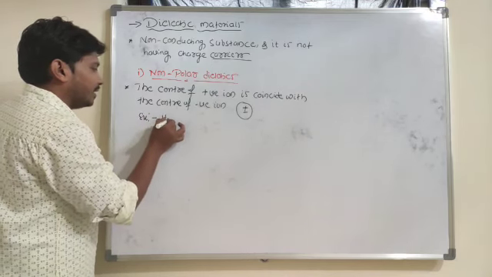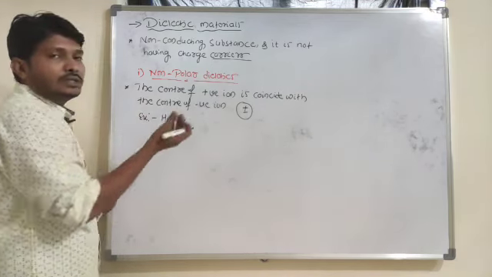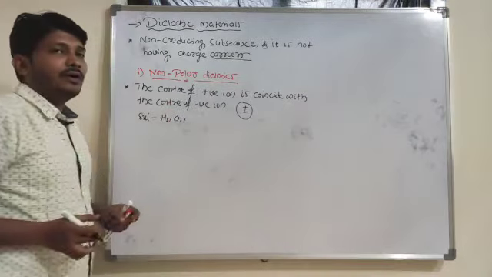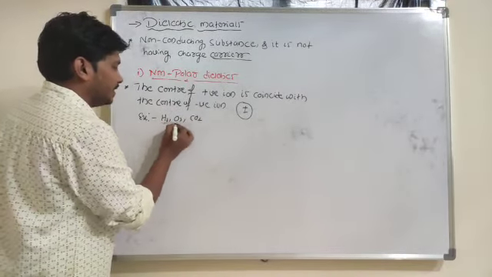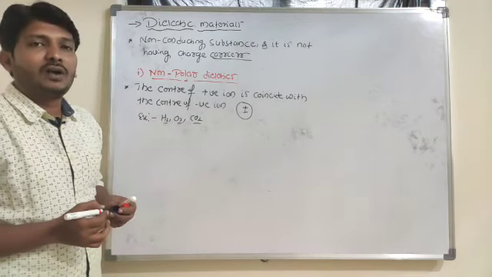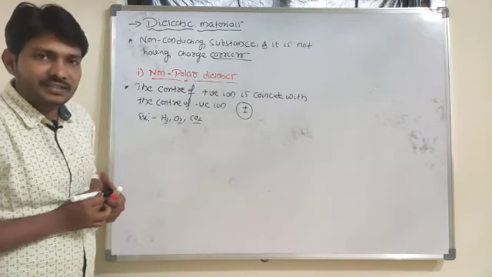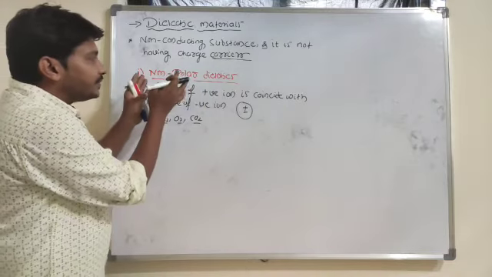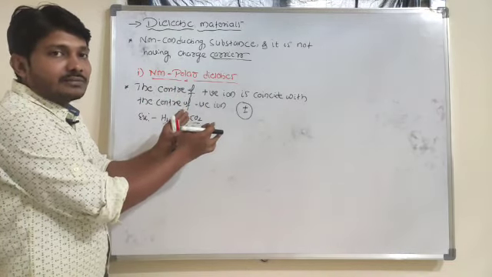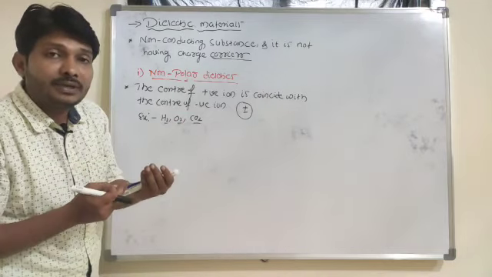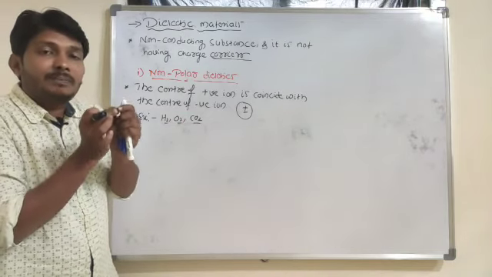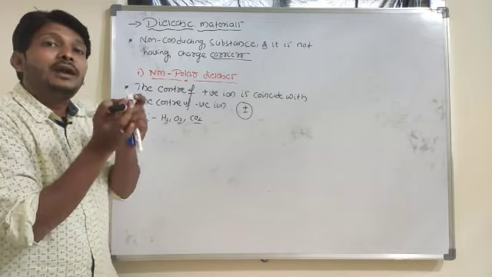For example H2, O2, or CO2. These are all examples of non-polar dielectric substances. Suppose these non-polar dielectric substances are kept in the presence of a uniform electric field, then what happens here? There exists a separation of positive and negative ions.